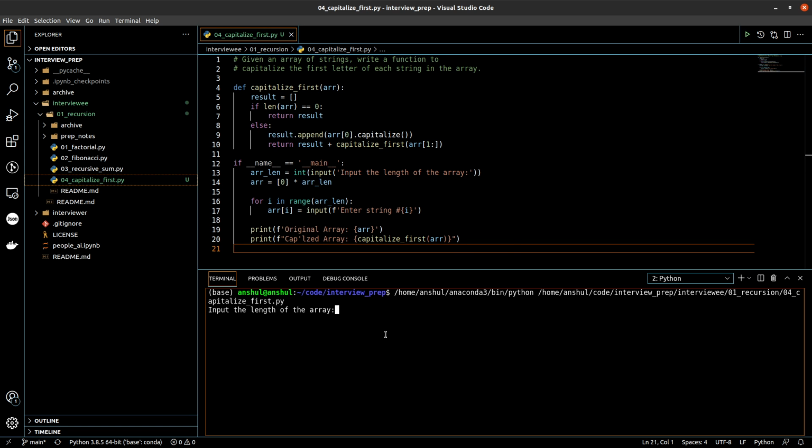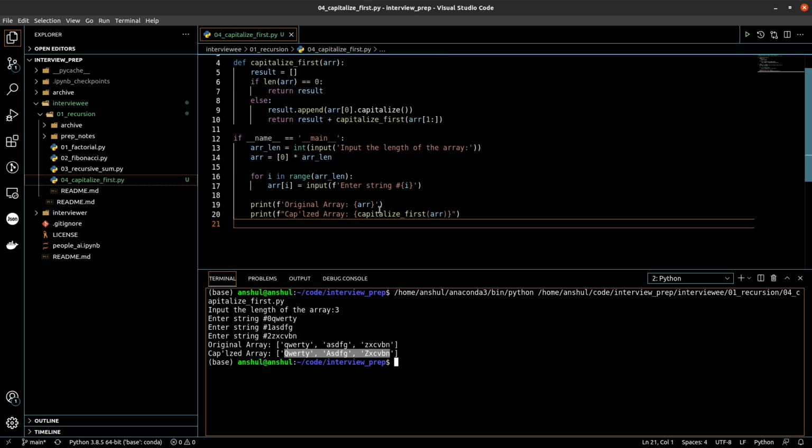So let's say the length of the array is 3. Let's enter the first string. Let's say I entered QWERTY, ASDFG. Let's say the third string is directly okay. So now the original array is this, and after the capitalization the array is this. So this is how we can solve this problem.